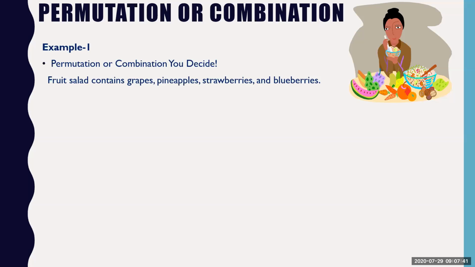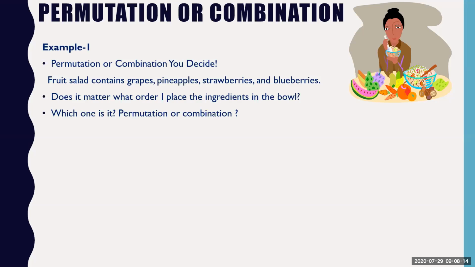Let's say a fruit salad contains grapes, pineapple, strawberries, and blueberries. This is the fruit salad content. Does it matter in what order I place the ingredients in the bowl? Whether I put grapes first, or pineapple first, or strawberry first, or blueberry first, does the order matter? No, order does not matter.